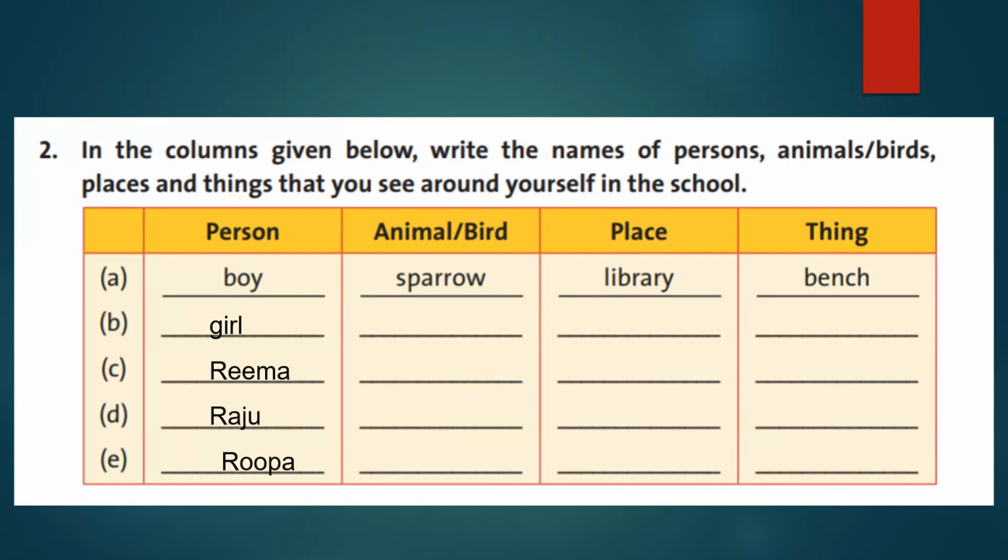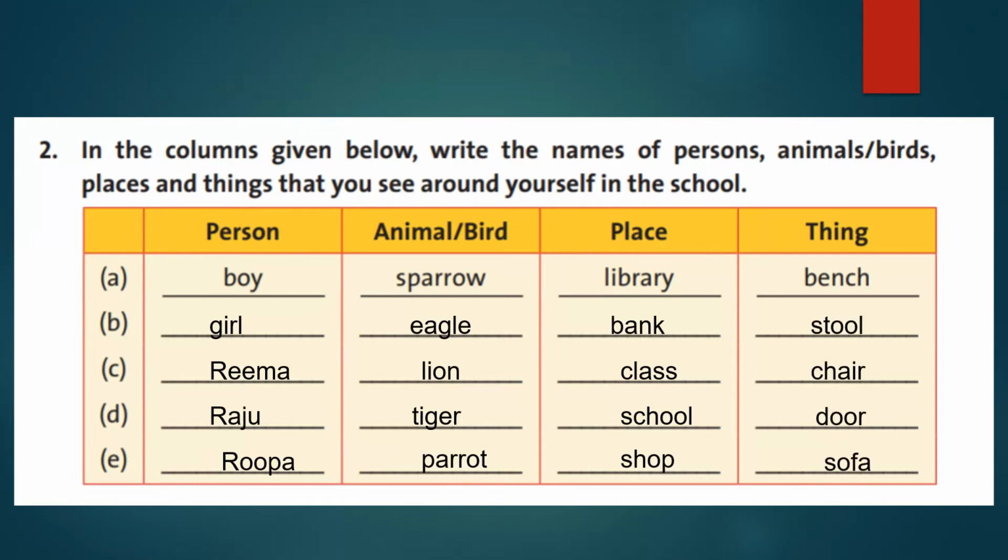First one, name of a person. Boy, already it is given. Girl, Rima, Raju, Rupa. Second one, animal or bird. Sparrow, eagle, lion, tiger, parrot. So next, name of a place. Library, bank, class, school, shop. Thing: bench, stool, chair, door, sofa.